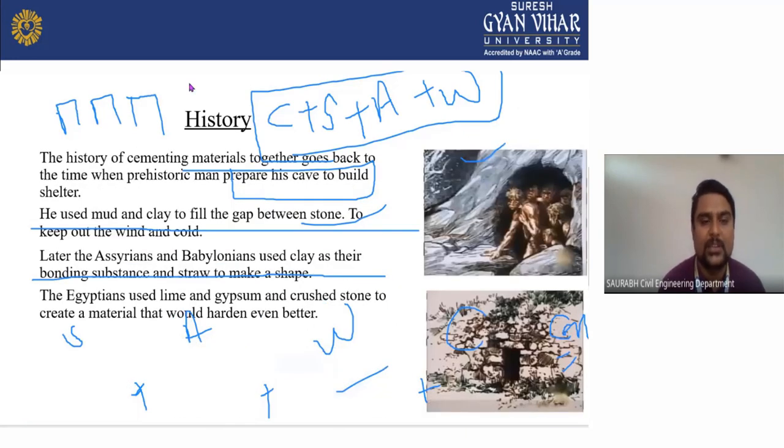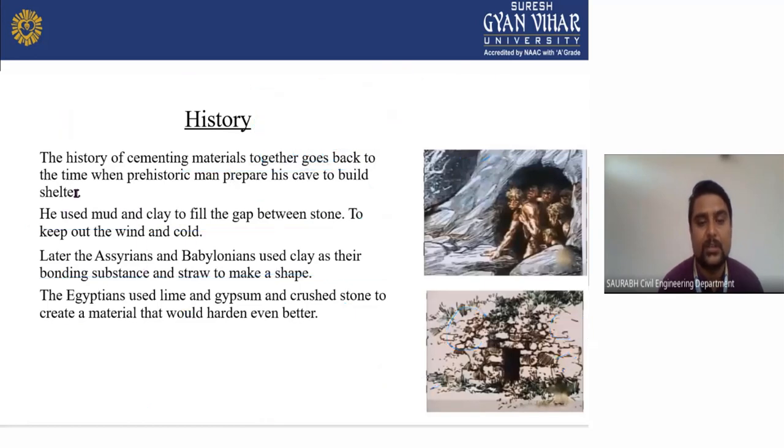Now we will see the history. The history of cementitious material goes back to the time when prehistoric man prepared his cave to build a shelter. He used mud and clay to fill the gaps between the stones to keep out the wind and cold. Later, the Assyrians and Babylonians used clay as their bonding substance and straw to make it hold its shape. The Egyptians used lime and gypsum with crushed stone to create a material that would be hard and even better.